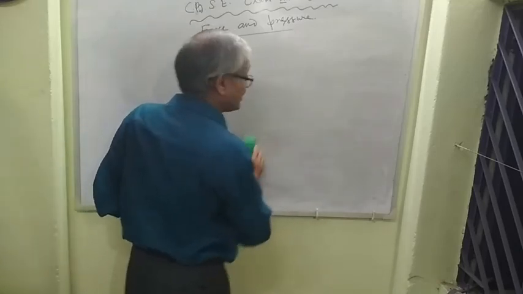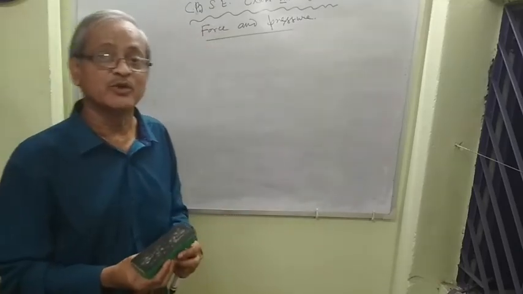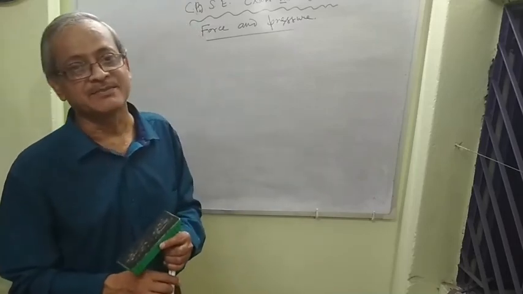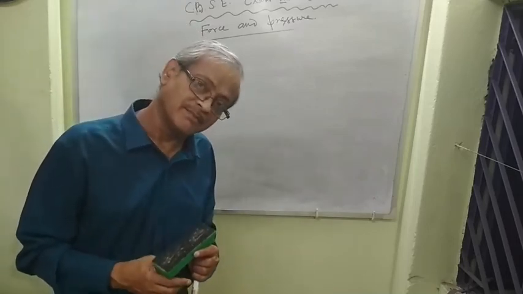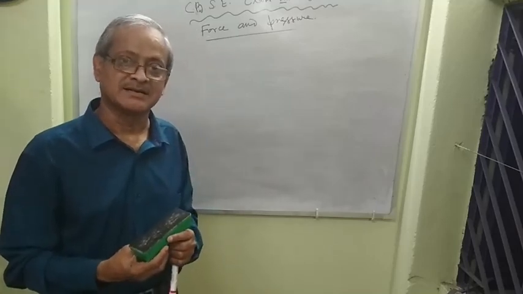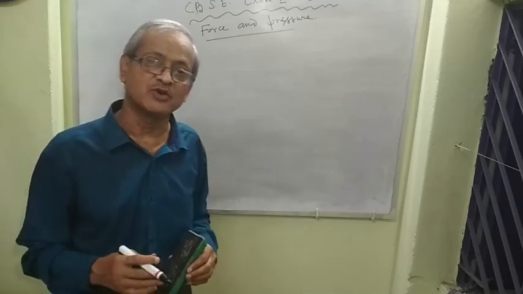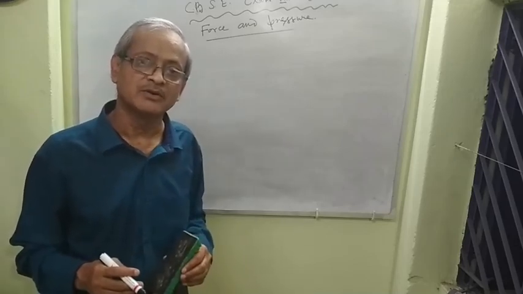Now, what do you mean by atmospheric pressure? It was already discussed in the first lectures. 1 atmospheric pressure is equal to, what will be the value?